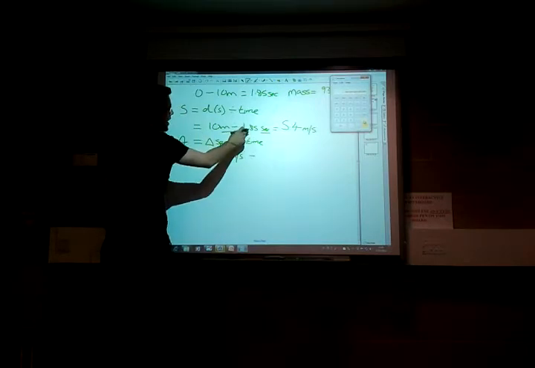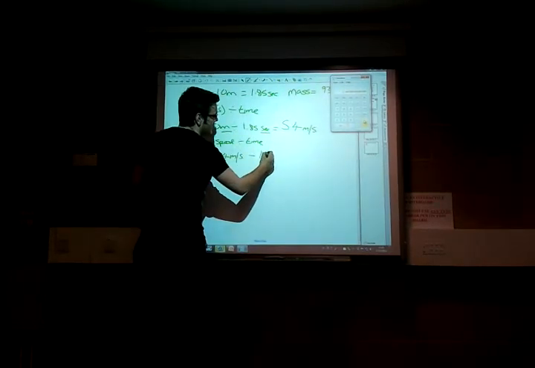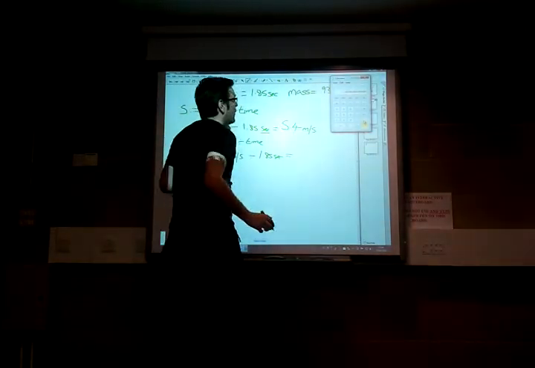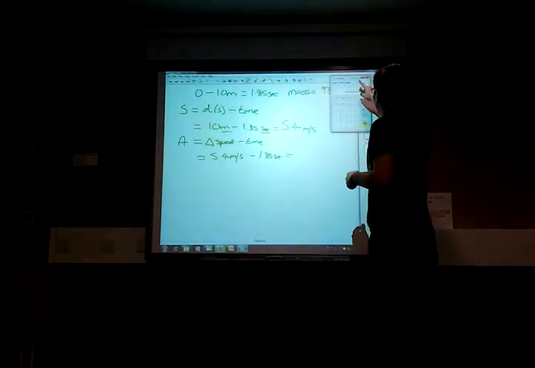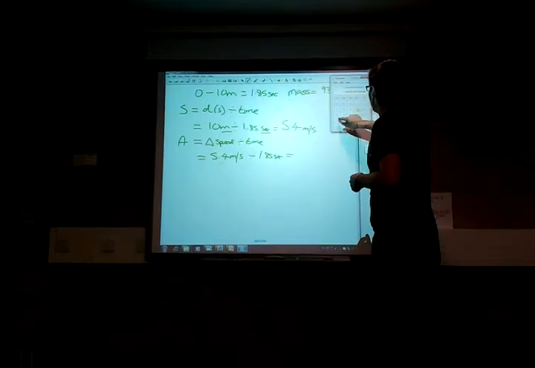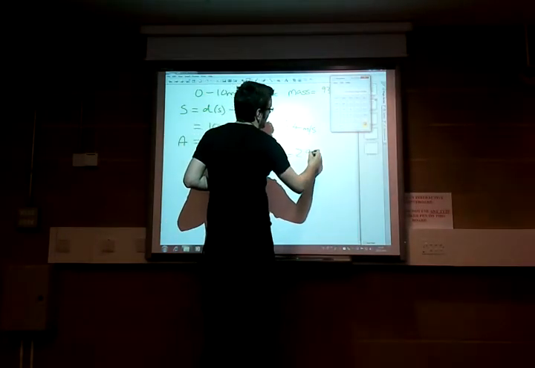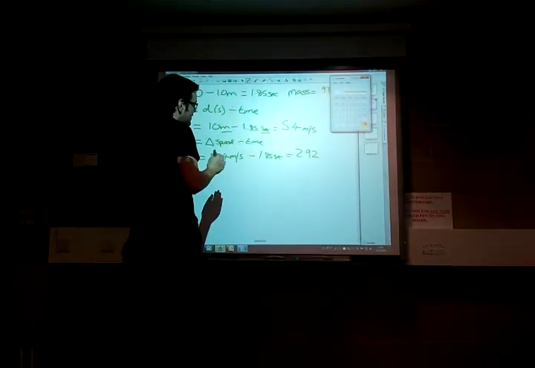Divided by the time, again this is 1.85 seconds because this is how long it took him to do it. So 5.4 metres per second divided by 1.85 gives us 2.92. Now this is acceleration.